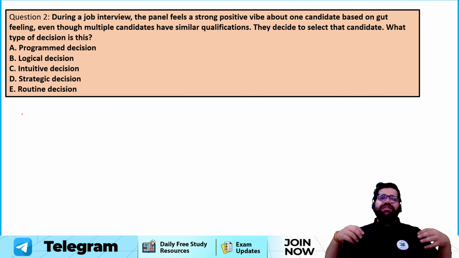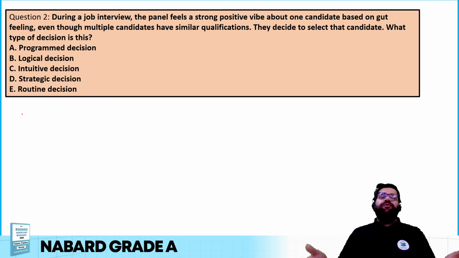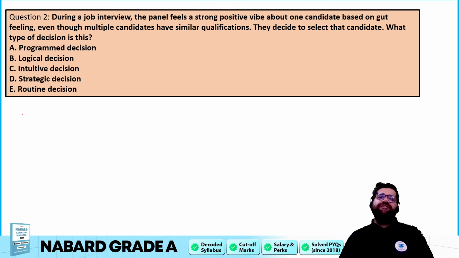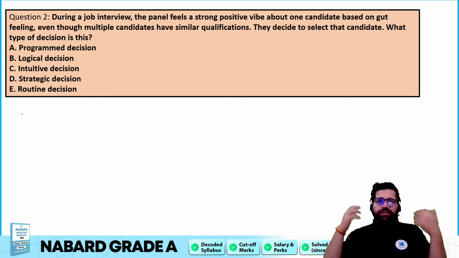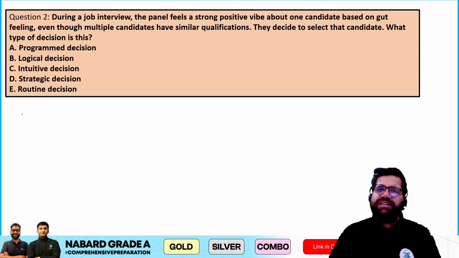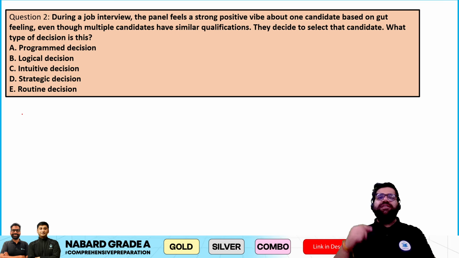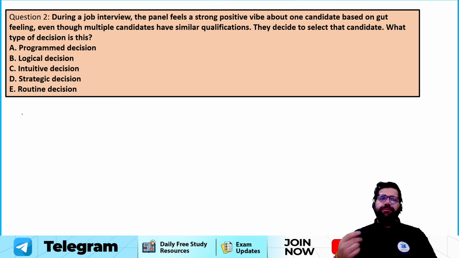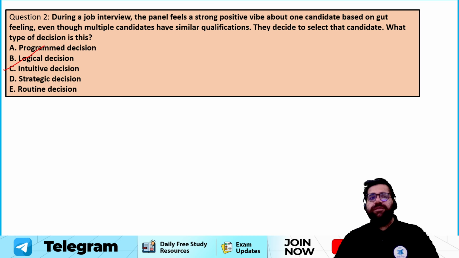No, programmed is kind of very easy. Your guidelines are very clear, right? For example, on what particular date will your phase 1 exam happen for NABARD? Your answer will be 20th December. So you know this. Guidelines are already there in the market, right? So programmed is very easy to make. Logical decisions are those decisions in which you have to use your mind. The correct answer over here will be intuitive decision, which is option number C.